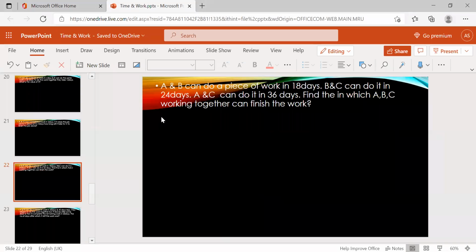Now, A and B can do a piece of work in 18 days. What they're saying: A and B can do a piece of work in 18 days, B and C can do it in 24 days, A and C can do it in 36 days. Find the days in which A, B, C working together can finish the work. So try this. If anyone solves this and gives the answer, I will see. Try this work.